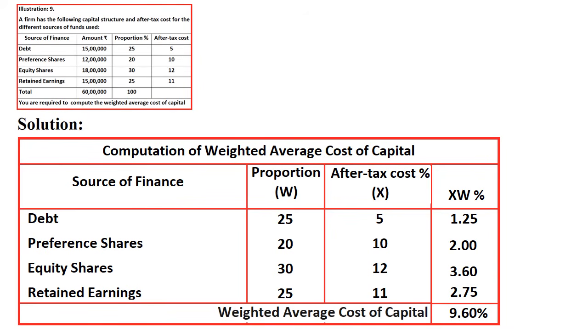So no need to apply the formula. This itself is our weighted average cost of capital. So when you are taking the proportions, then you need not apply the formula. Directly you can get the answer. This is one another way of doing the problem, right? So I hope I have explained the entire crux of the concept of cost of capital, that is weighted average cost of capital.